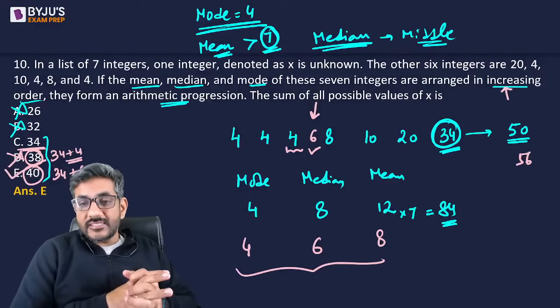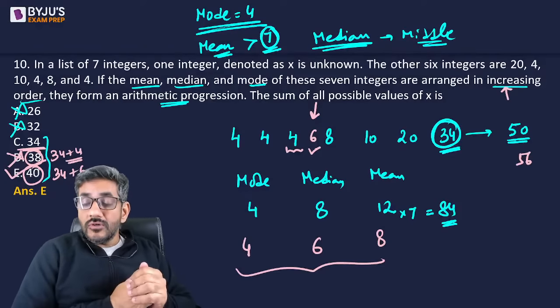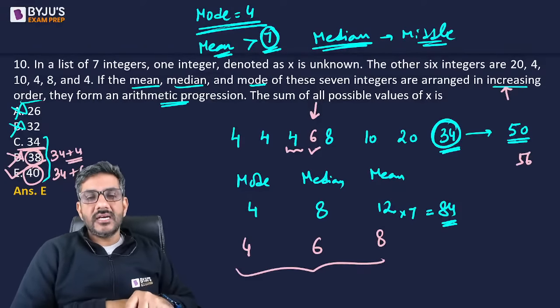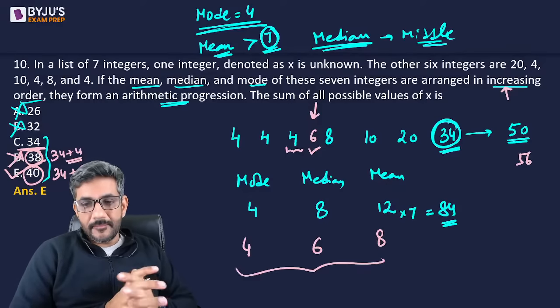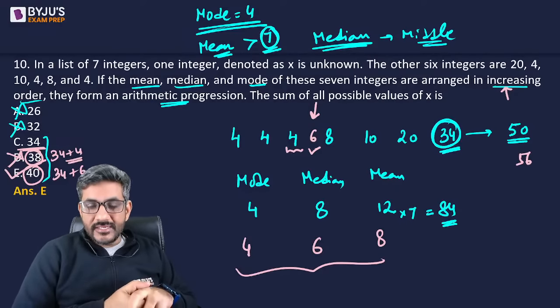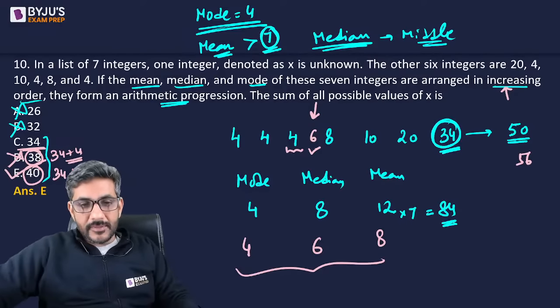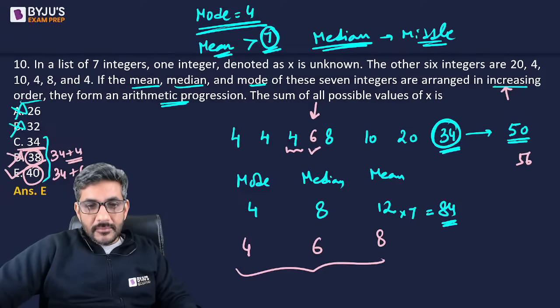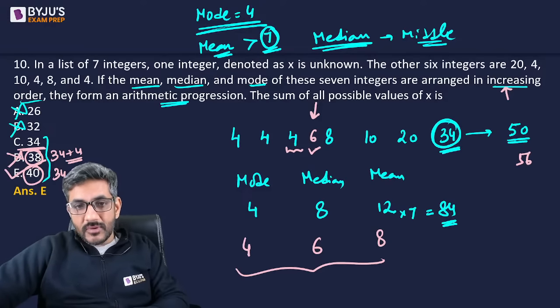So 40 is the correct answer, and I see that almost everyone had given the right answer to this question. The correct answer for this question is 40. I hope it is clear to all of you now. Please tell me, is this clear? Any more questions here, guys? If everyone has understood, then I can move ahead.